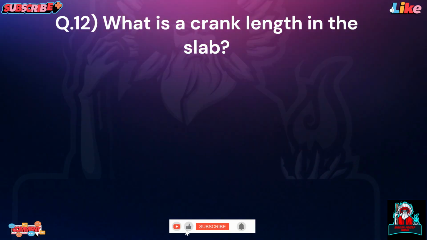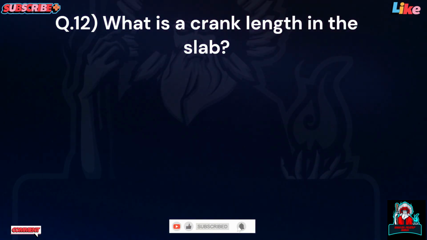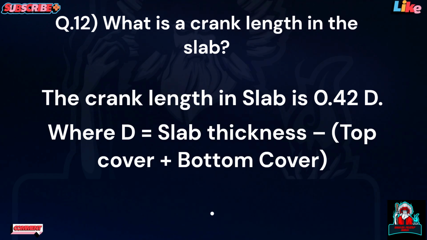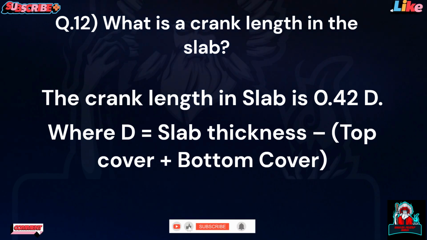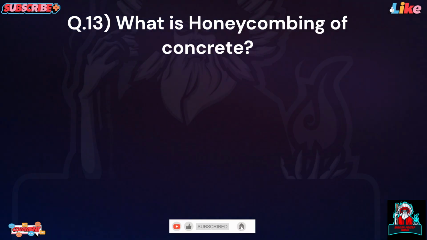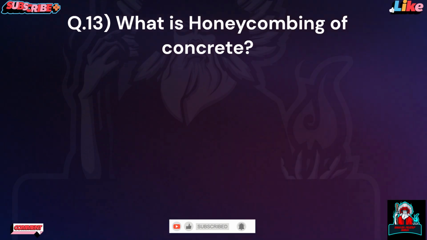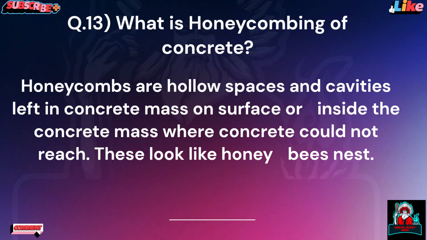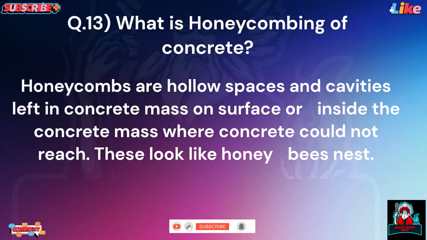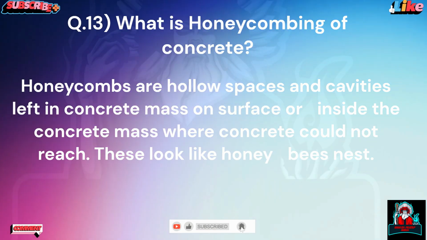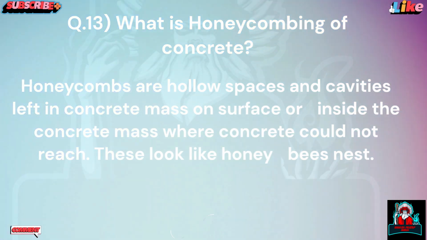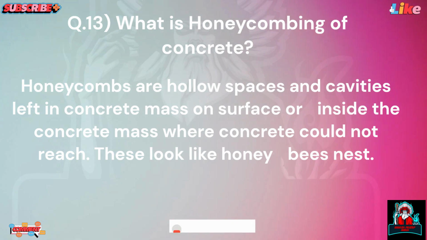Question 12. What is a crank length in the slab? The crank length in slab is 0.42 d, where d is equal to slab thickness minus top cover plus bottom cover. Question 13. What is honeycombing of concrete? Honeycombs are hollow spaces and cavities left in the concrete mass, on the surface or inside, where concrete could not reach. These look like honey.